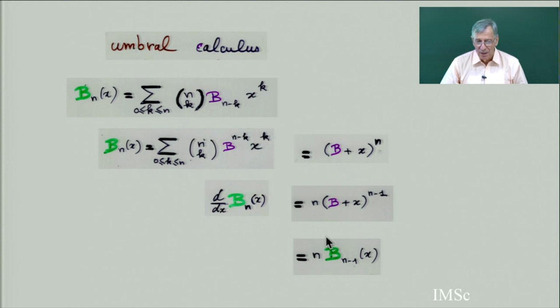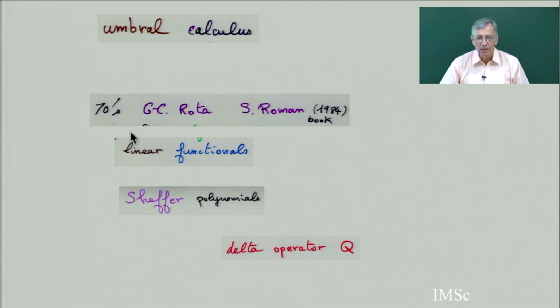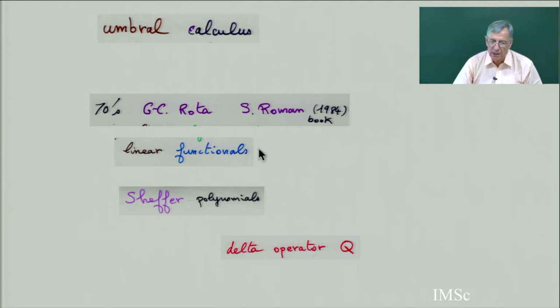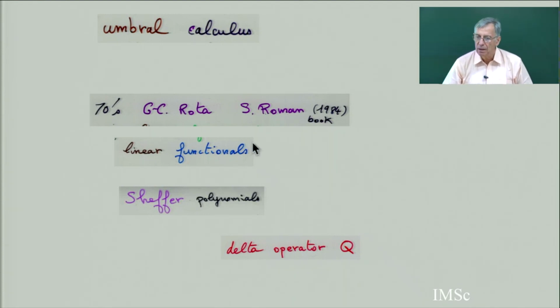So Bell tried to make some firm foundation for why it is working. It's like magic. And it was only in the 70s that Giancarlo Rota, in his fundamental paper of 73, defined the Sheffer polynomials and explained why it is working by using a linear functional. Steve Roman also wrote a book after that fundamental paper.